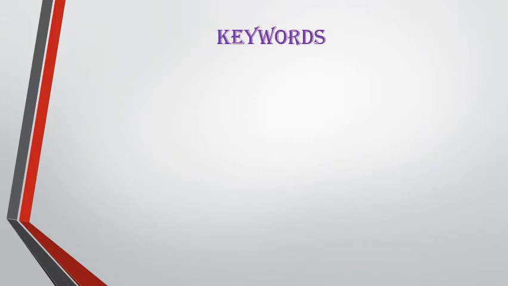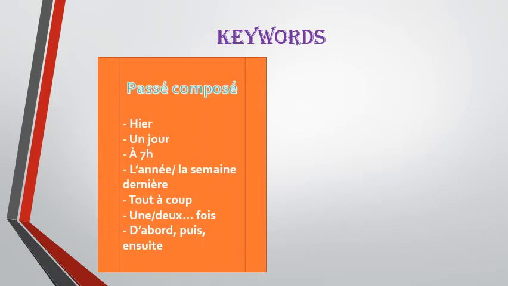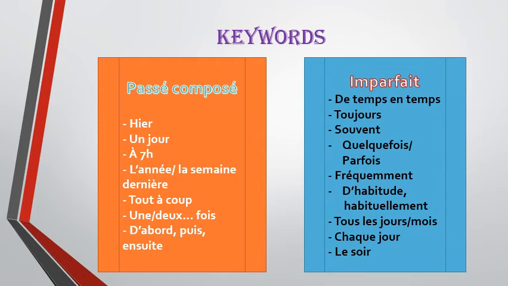Now to remember the difference between passé composé or imparfait, here are a few keywords which will help you identify that in which sentence, if these words are given, which of the tense is to be used. So, passé composé, the keywords like hier, un jour, à cette heure, l'année dernière ou la semaine dernière, tout à coup, une fois, 2 fois, d'abord, puis, ensuite. So if these words are given, that means they are expressing a particular action at a particular point of time. So these are used with the passé composé.